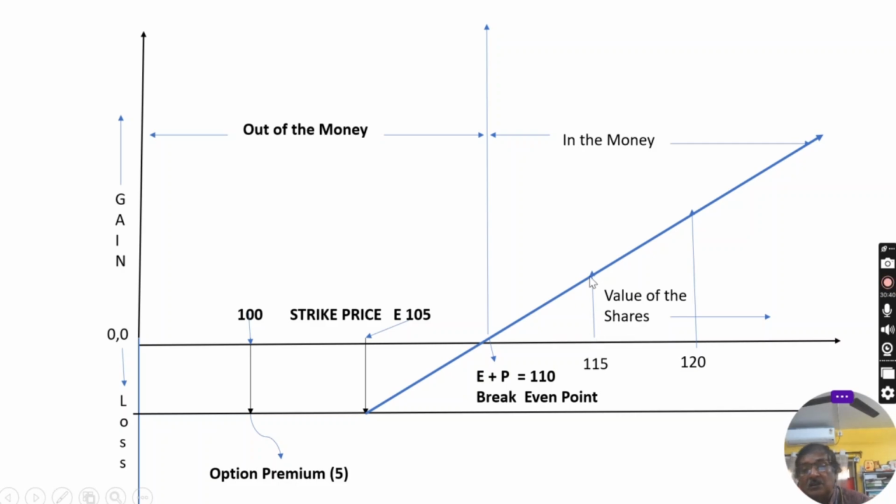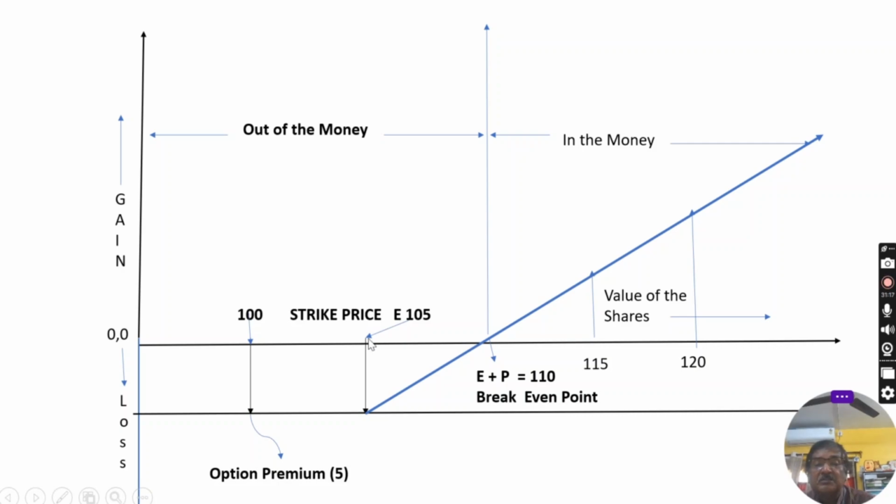That means vertically, this is 5, this is 5. And in this case, you can see the sale price is 120 minus 105, the gross profit is 15 minus premium rupees 5, that means rupees 10 is the net profit. This is net profit. Again, if the share price increases, the profit will increase. That's why the line is increasing. So this is the break-even point, the no loss, no profit point.